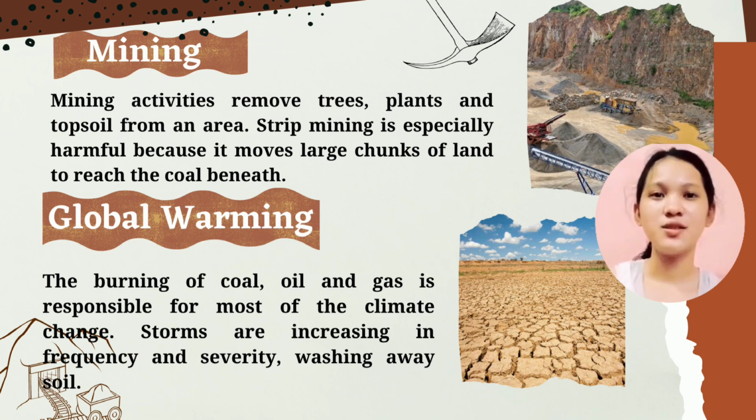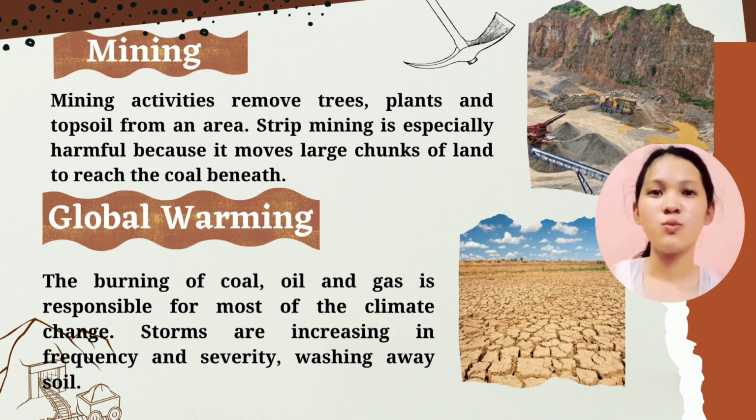Strip mining is especially harmful because it moves large chunks of land to reach the coal beneath. Unprotected, the earth is open to the elements, and wind and rain erode the land. Developers sometimes blast sections of mountains, exposing even more vulnerable earth.